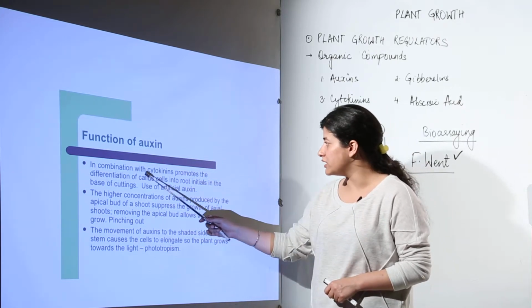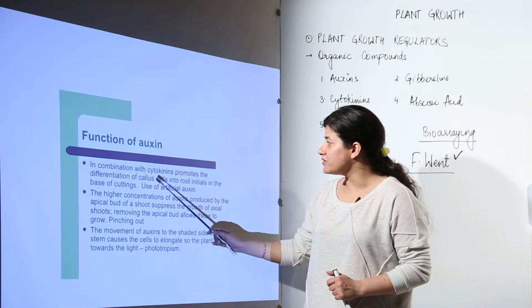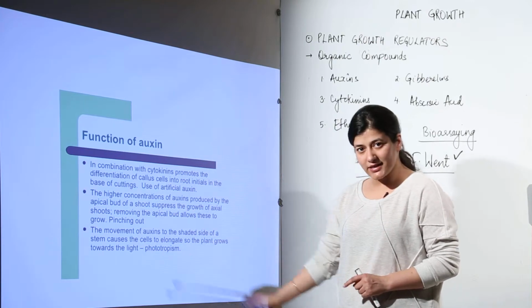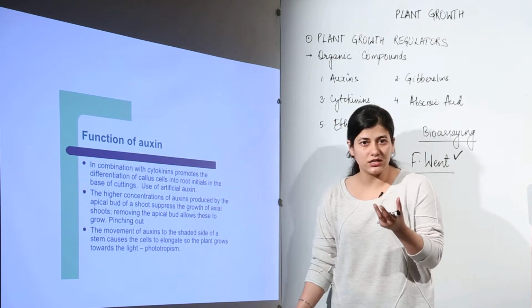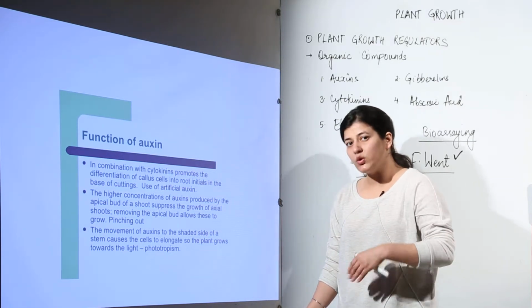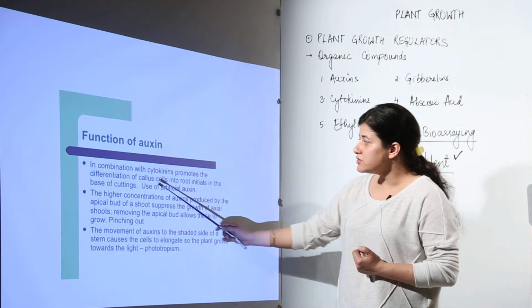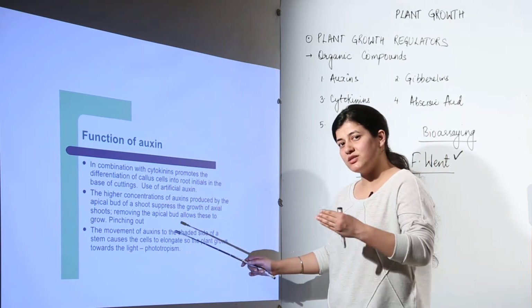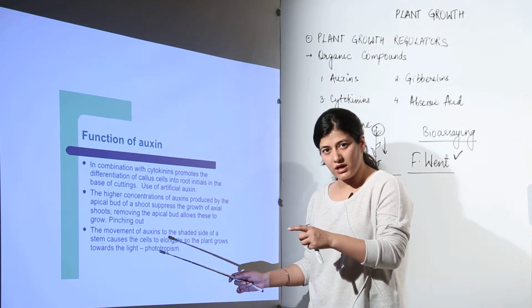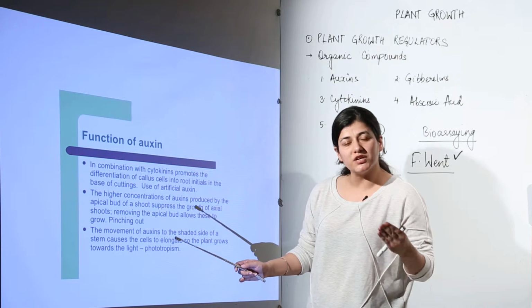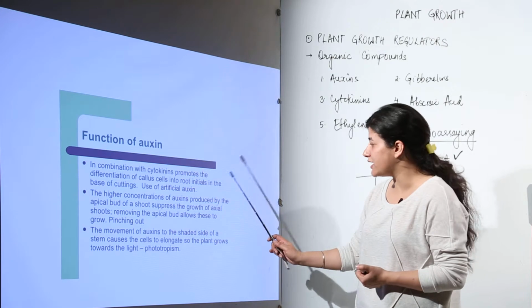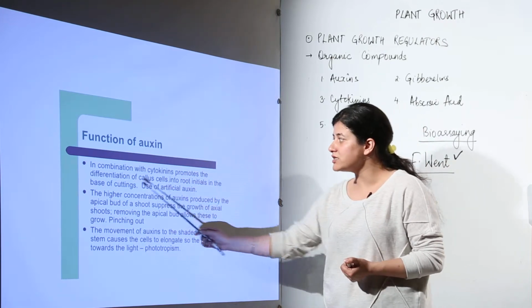In function with cytokinins, which is another group of hormones responsible for cell growth, ultimately resulting in plant growth, these cytokinins promote the differentiation of callus cells. Now when I use the term callus cells, I need you to understand that it is somewhat similar to the meristematic cells, which would divide and give rise to other plant organs in later stages. So differentiation means giving rise to the cells, and their differentiation means they get accustomed to whatever function they have to perform, and that process is known as differentiation. We have discussed what cell differentiation is, into root initials in the base of cutting.